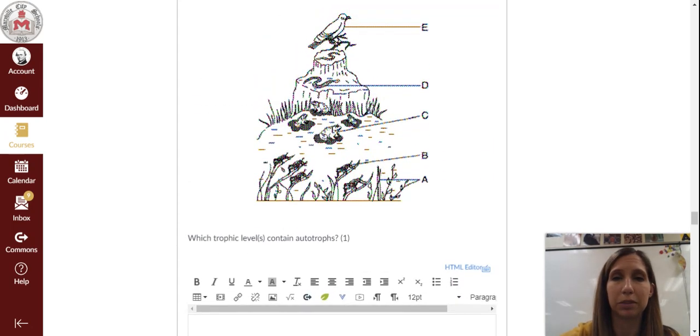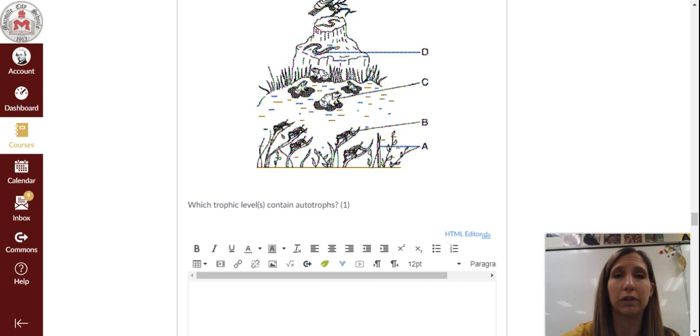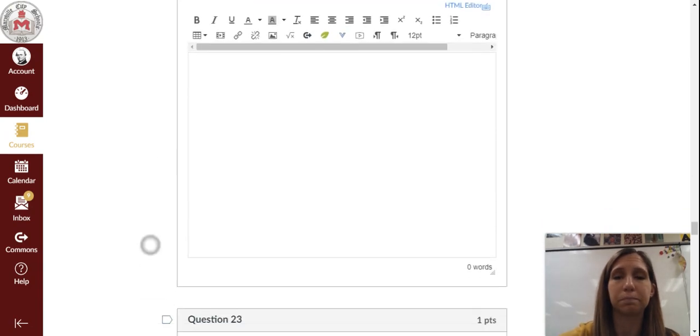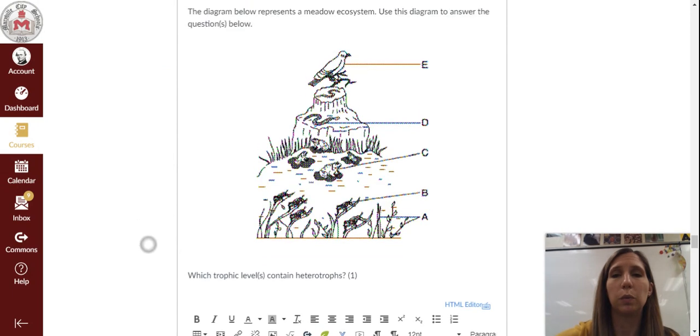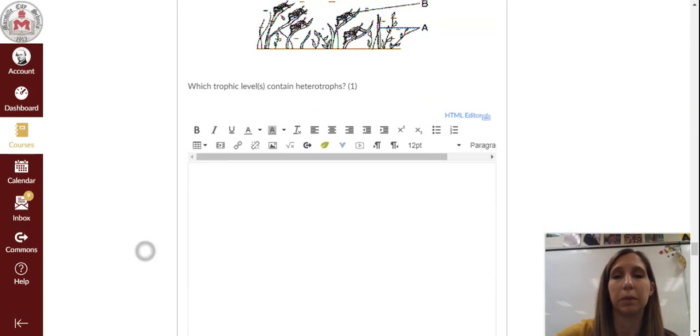And by the way, I should probably specify. A is a type of plant, B is grasshopper, C is frog, D is snake, and E looks like a pigeon, but it's a bird of prey. It's something that would consume the snake. Okay, question 23, same diagram. Which trophic level or levels contain heterotrophs? And again, it can be one or multiple. Same organisms in that pyramid.